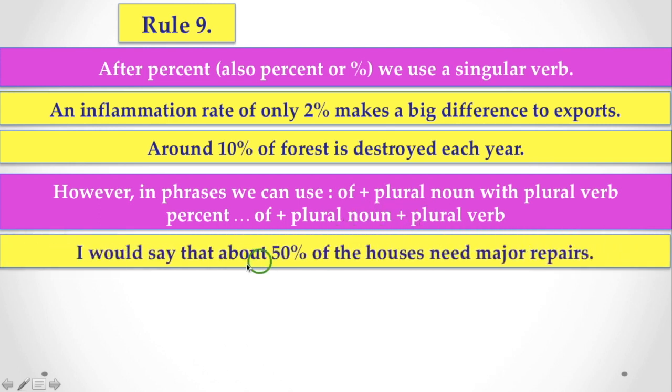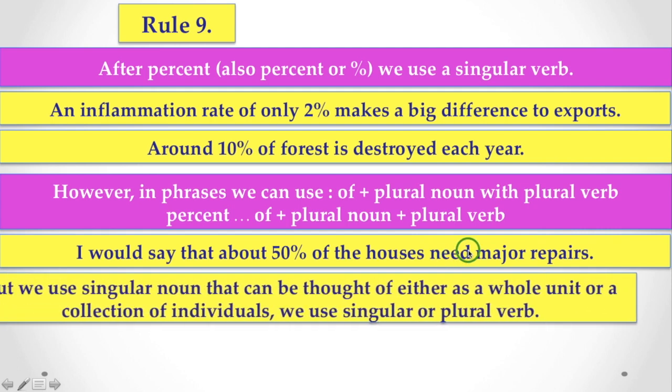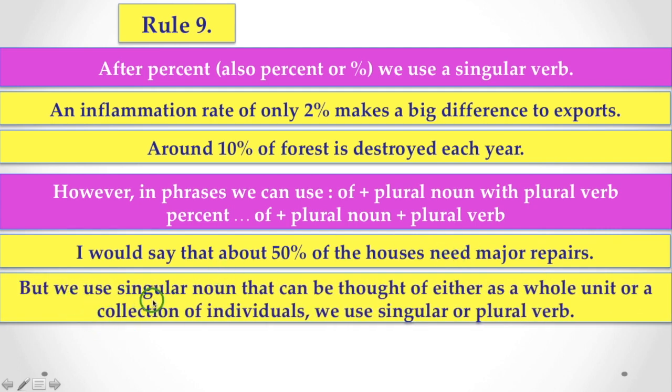Let's see the example. I would say that about 50% of the houses need major repair. Here you find 50% of the houses, a plural noun is used here, and the plural verb is used as well. Similarly, we may use a singular noun that can be thought of either as a whole unit or a collection of individuals.